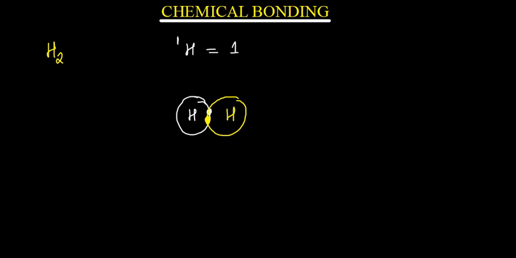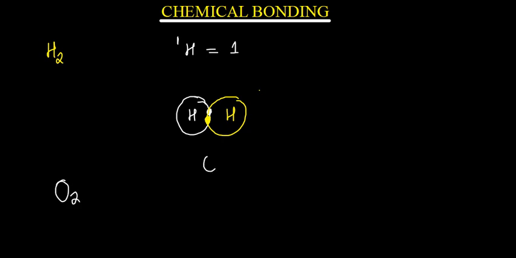So hydrogen and helium, they balance when they attain duet, and duet is having 2 electrons in the outermost shell. So you can see this one has got 2 electrons, even this one, because those 2 electrons are for both atoms. So this is the molecule for hydrogen. Let's say we want to write the molecule for oxygen.